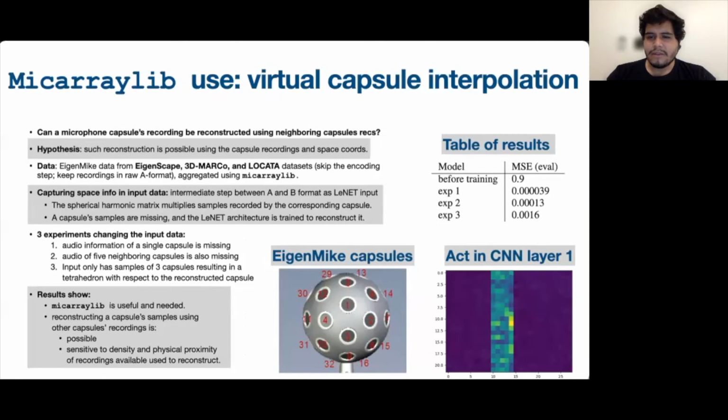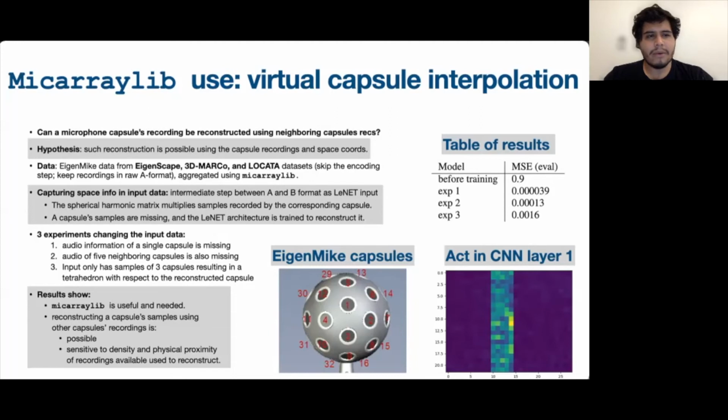As an example of a use case, we have experimented with virtual capsule interpolation of microphone arrays. We asked the question, can a microphone's capsule recording be reconstructed using other neighboring capsules? We hypothesized that such reconstruction is possible using the capsule recordings and space coordinates.